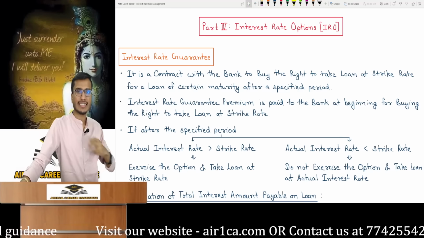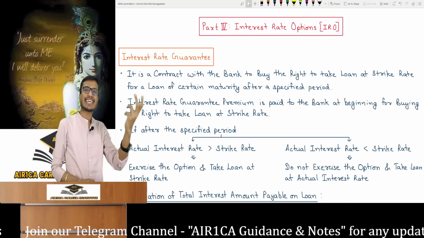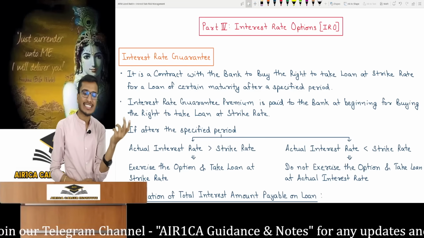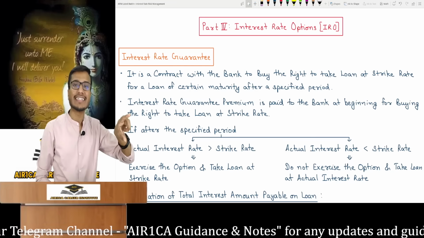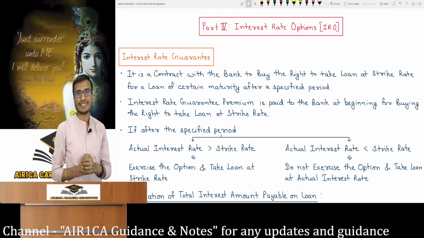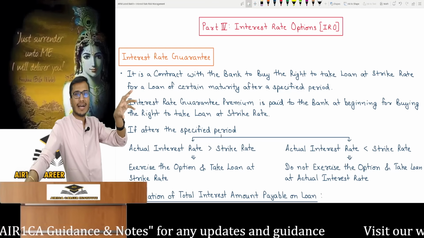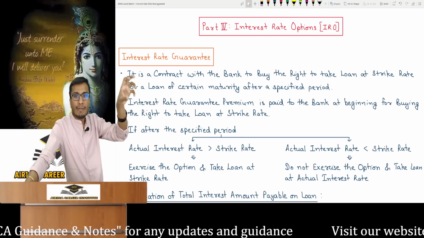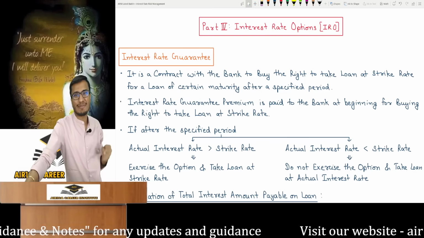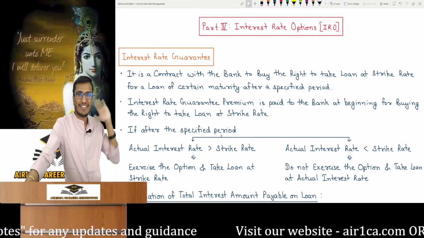In this, the option contracts are over the counter. All over the counter contracts for interest rate derivatives are with banks. So this is also a contract made with the bank, to buy the right to take a loan at a strike rate, for a loan of a certain maturity, after a specified period. I go to the banker and explain that 6 months from today, if I truly want to, I can take a 3-month loan from you at a 10% fixed rate. This differs subtly from FRA but is essentially the same.